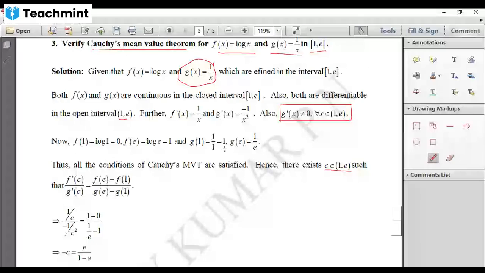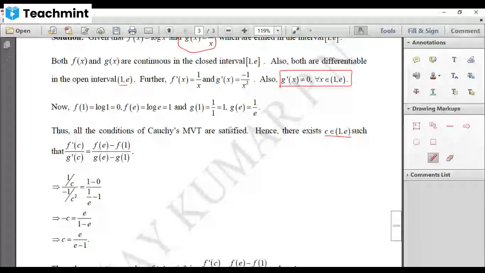Substitute all of this. F dash of c is 1 by c. G dash of c is minus 1 by c square. 1 c gets cancelled. And if you send this one to numerator, that becomes c with minus sign, is equal to, take LCM of these. Right? You'll get 1 minus e divided by e.